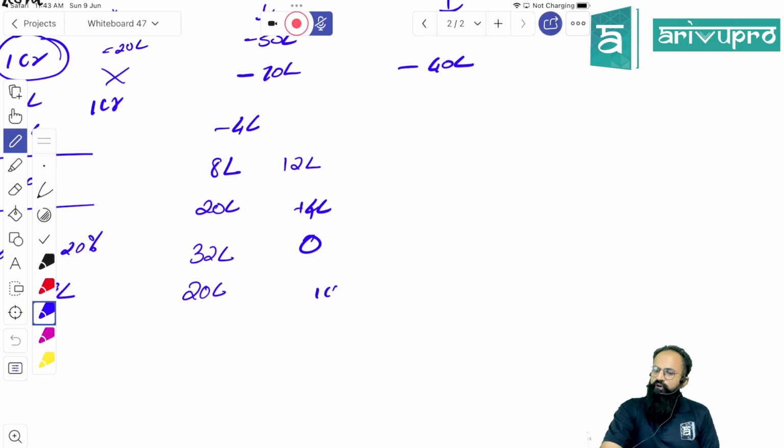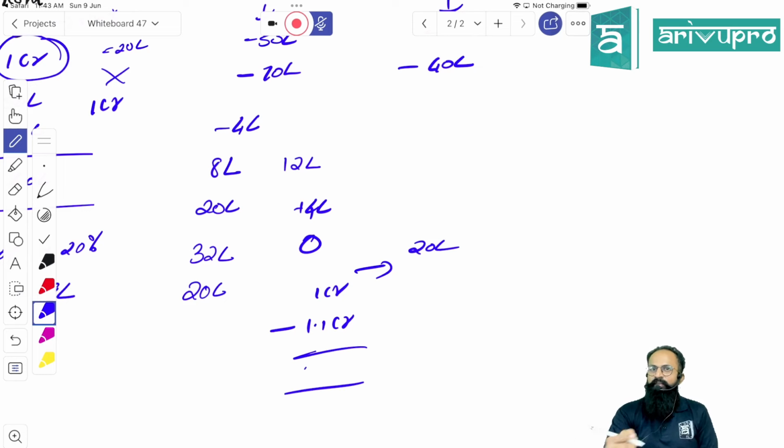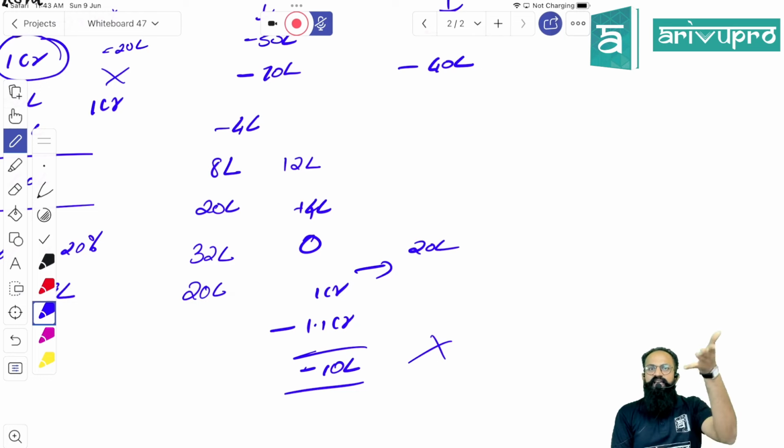They will give you 1 crore profit and 1.1 crore loss. And what people will do is, in this 1 crore, you will first divide it to the partner. That is the benefit. 20 lakh you will give to him, and the rest you will divide amongst the other partners. That is not how it works. Overall benefits of the partnership firm. Overall, is the partnership firm in benefits? No. Overall, the partnership firm is in loss. Now this year, the minor won't get even 1 rupee. That's all. You have 10 lakh. 10 lakh will be divided amongst the partners in their profit and loss sharing ratio.